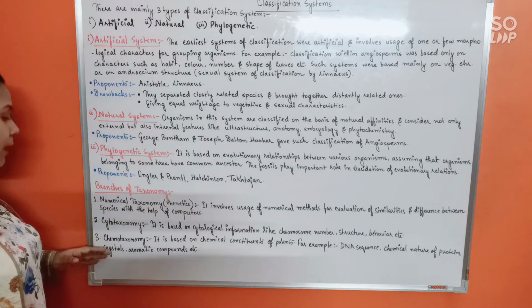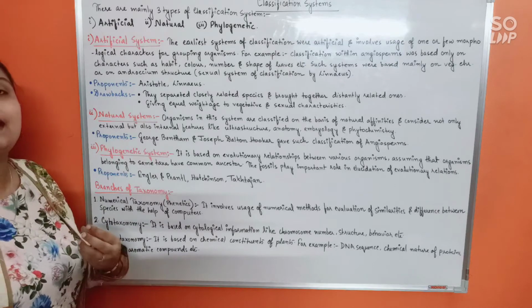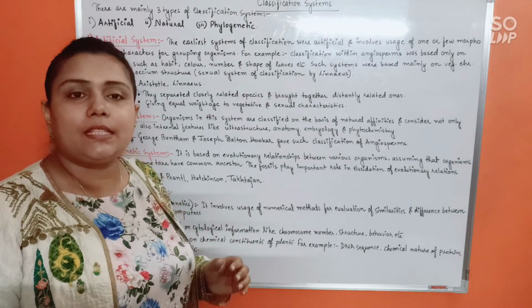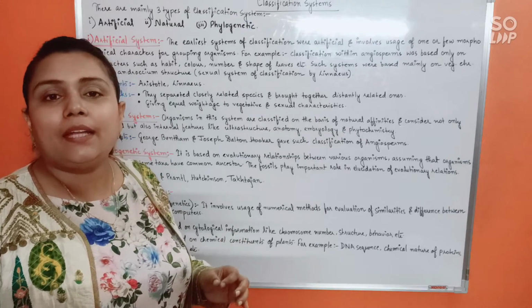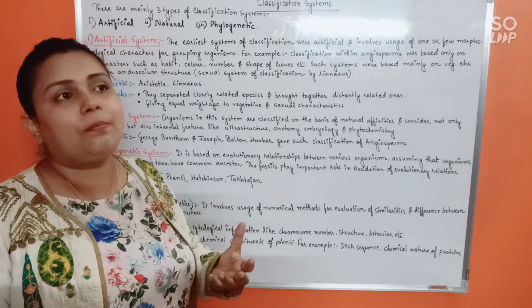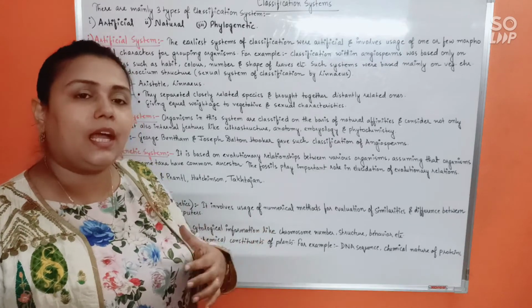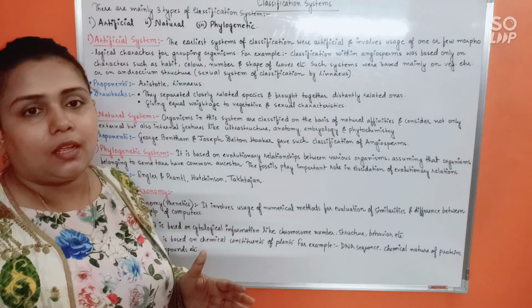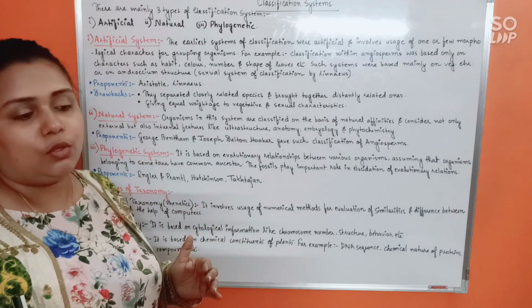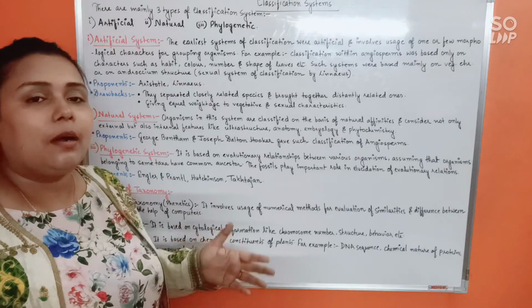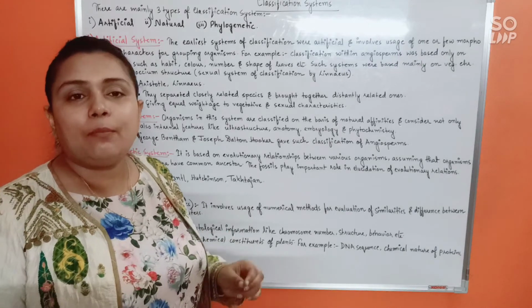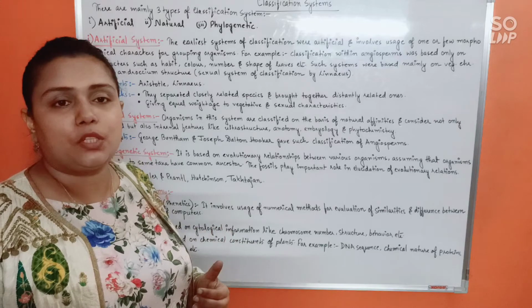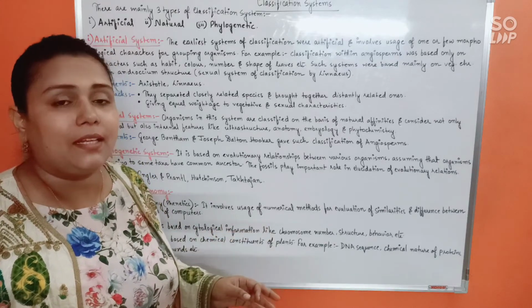And the last one is chemotaxonomy. From the name itself, you know it's chemical, right? Chemotaxonomy mainly classifies the plants because plants don't move around, isn't it? They are non-motile. That's why the chemicals inside their body are much more stable, and they are not much prone to change over time in comparison to animals. So chemotaxonomy, which is a classification based on internal or chemical constituents of an organism, mainly classifies the plants and not animals.